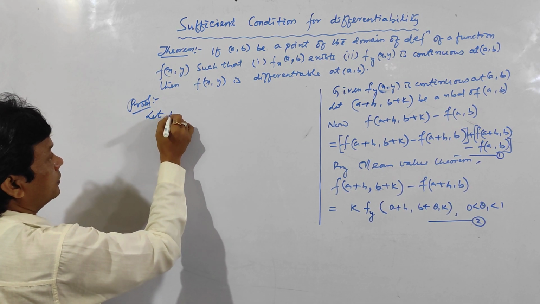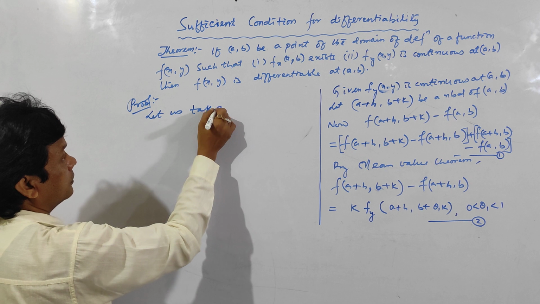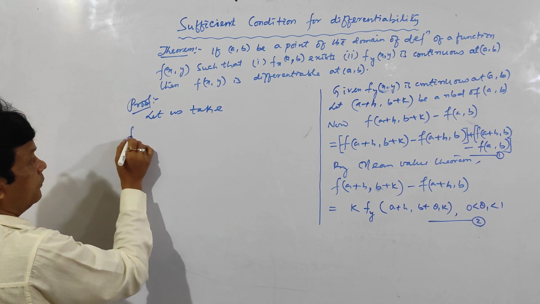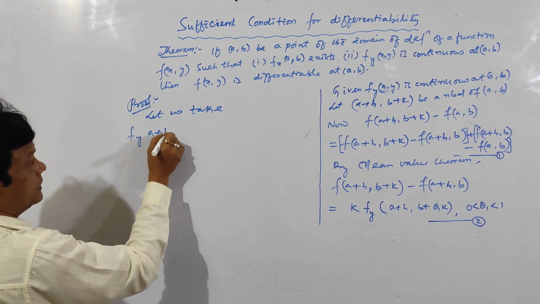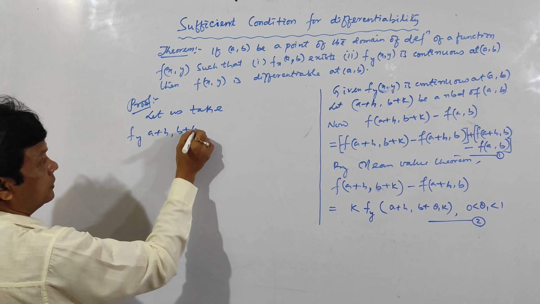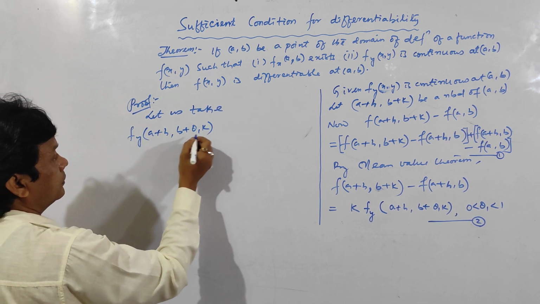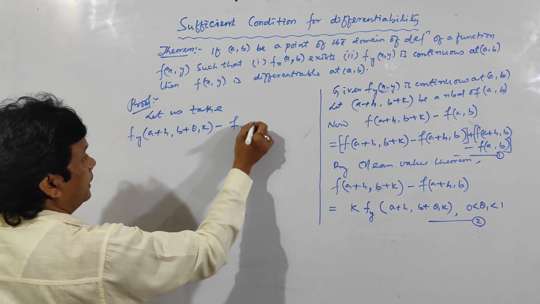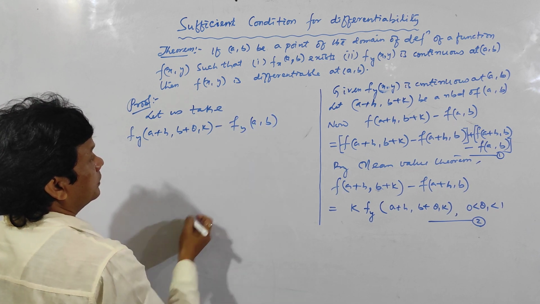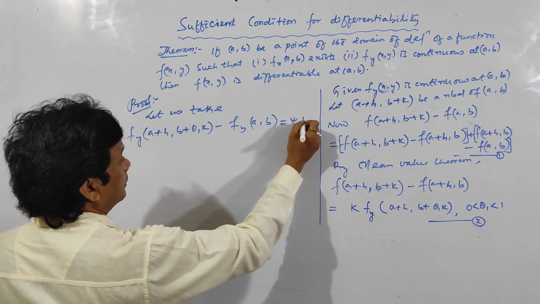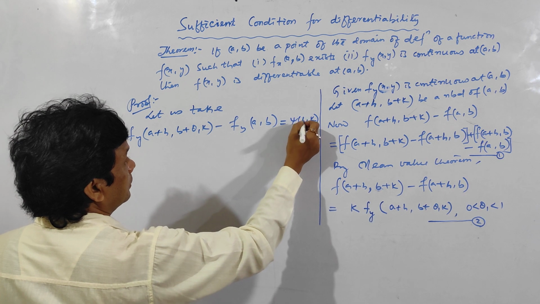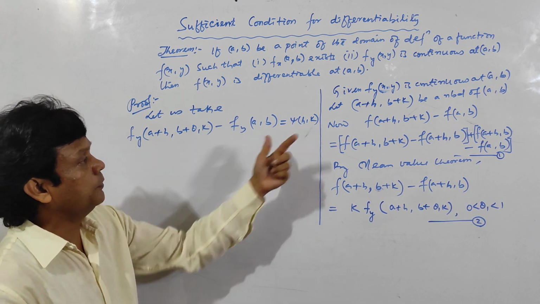Let us take fy at (a plus h, b plus theta 1 k) minus fy at (a, b) is equal to psi of (h, k). I am taking this one as psi of (h, k).